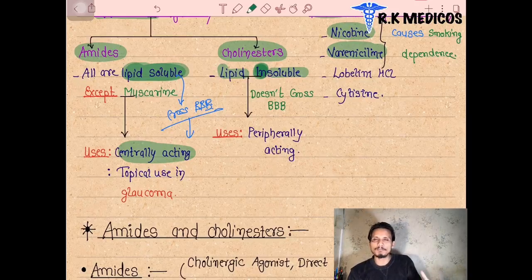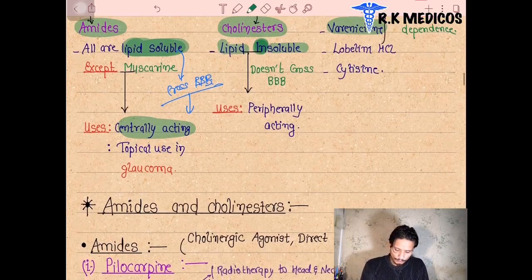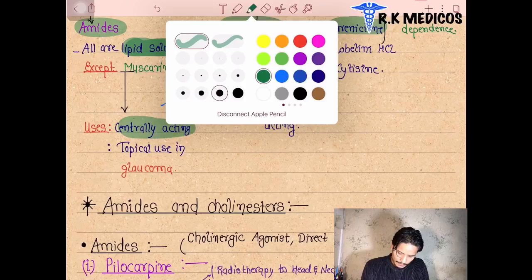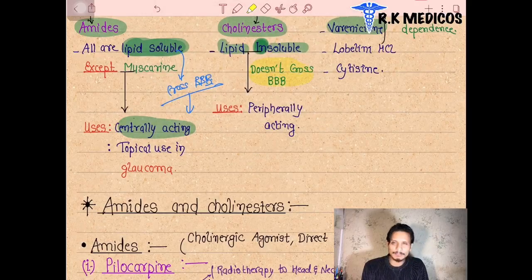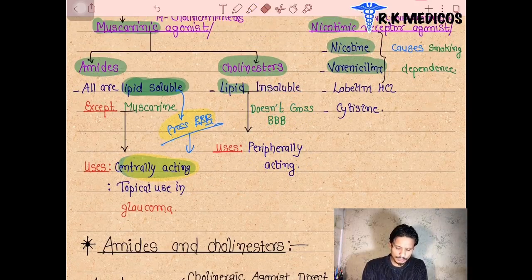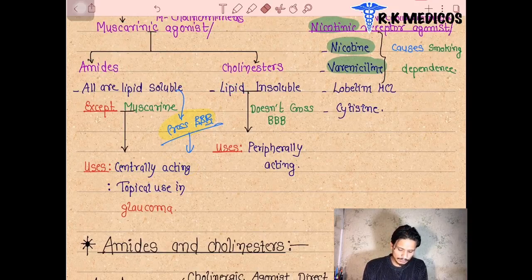What are the regions present peripherally? They are not acting centrally. Since these drugs do not cross the blood-brain barrier, they are peripherally acting. The drugs that cross the blood-brain barrier are centrally acting, and they are also useful in topical use. We can use them in ocular manifestations, any disease related to the eyes. This is all about their classification.